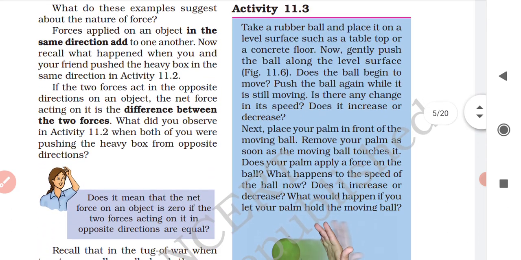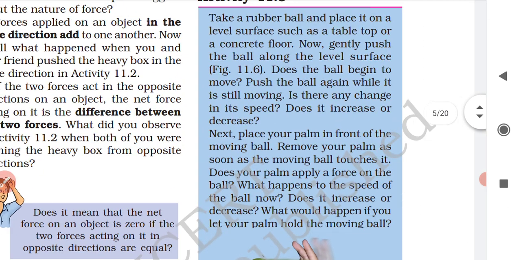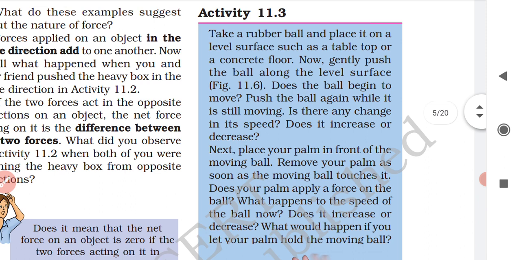There is an activity 11.3 given in your book. Here you have to take a ball, say a rubber ball, and place the rubber ball over the surface of the table, the tabletop. Then you have to gently push the ball along the level surface.